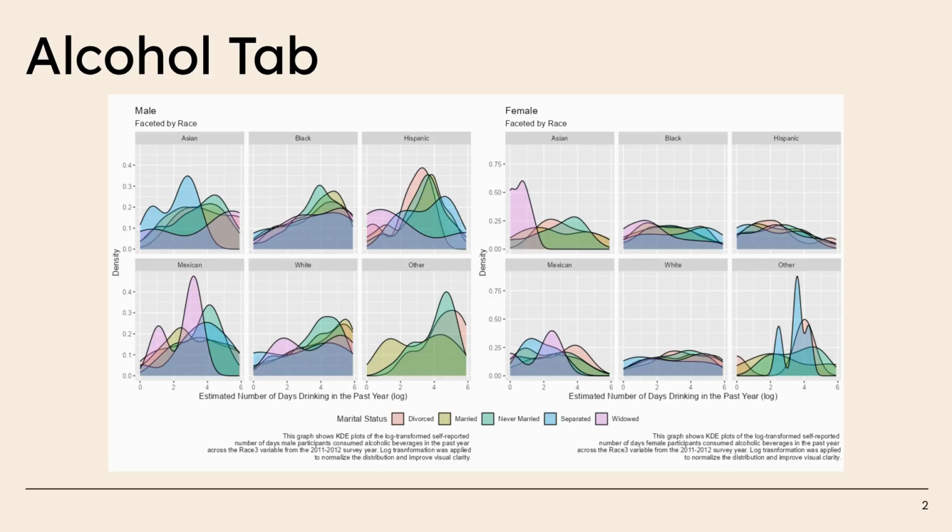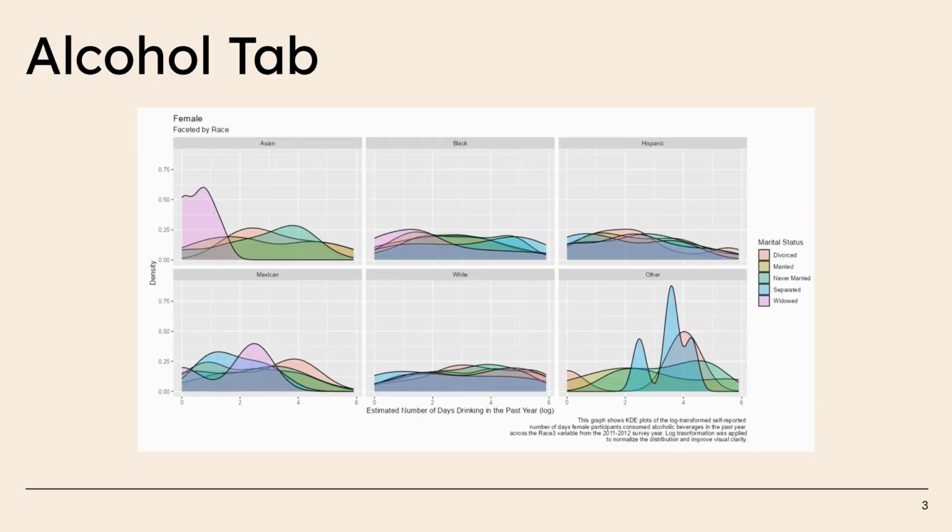These are the faceted KDE plots with all races and genders selected. The plots are faceted by race and gender, while the fill of the distribution represents marriage status, and the X values represent the log transformed estimated number of days spent drinking in the past year. As you can see, men tend to cluster around certain values while the women remain more evenly distributed, with some exceptions, of course. This is what happens when you select only one gender.